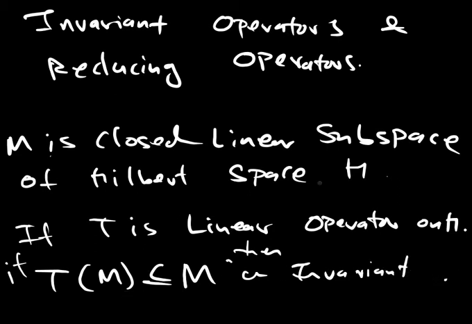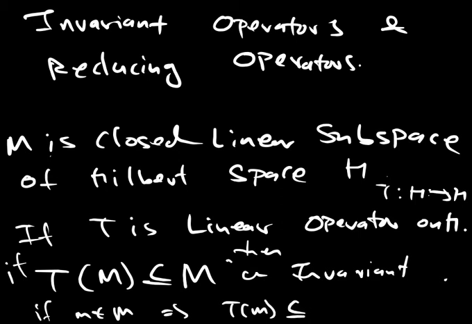So T is a map from H to H, okay, and M is the subspace. So it takes objects of M. So if small m belongs to M, what does this mean? This implies that T of small m is contained in M. Okay, T of M is in H, but here it is in M. So it is invariant. So such an operator is called an invariant operator. So what is a reducing operator, or M is reduced by T?